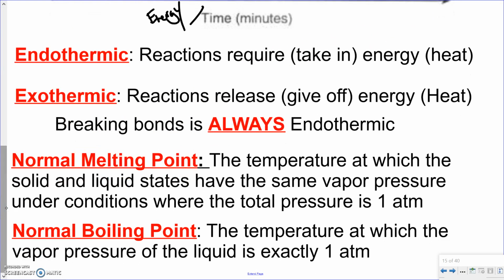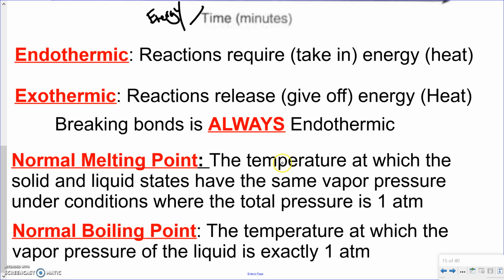Okay? Because we're dealing with these at 1 atm, we have what's called the normal melting point and normal boiling point. That is basically the temperature at which something melts or boils at 1 atm. So for water, when I say what's its melting point, and you tell me 0 degrees Celsius, that's its normal melting point. It doesn't always melt at that temperature. Okay, that depends a lot on the pressure. And then, of course, normal boiling point, same idea. Water boils at 100 degrees Celsius. Again, that's at 1 atm. Not 100% true all the time if pressure is different.